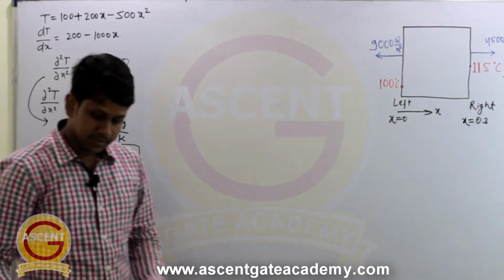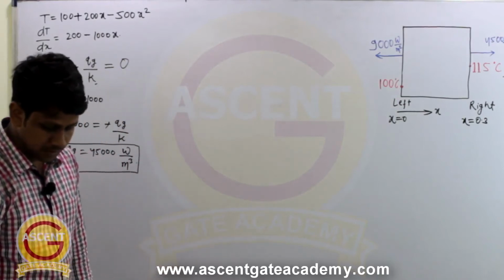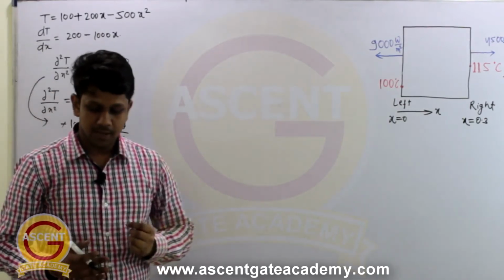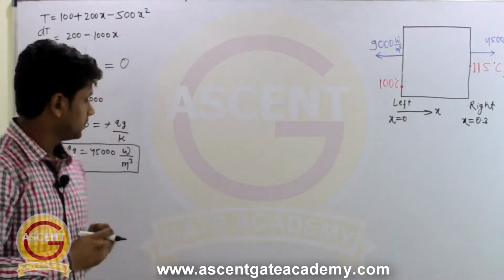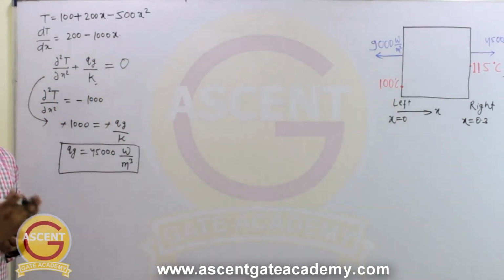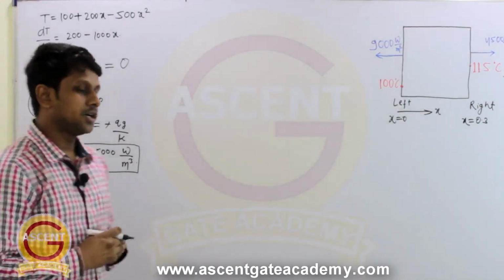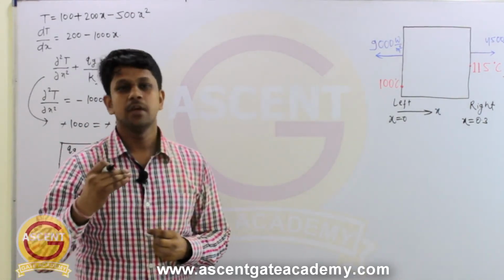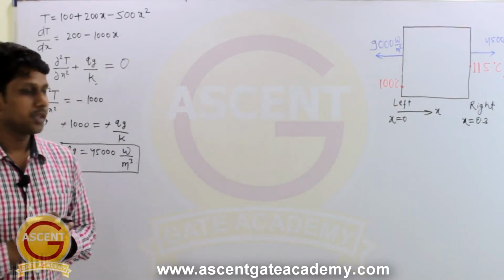Okay, so next thing he is asking is the maximum temperature in the slab and its location. From our knowledge of mathematics, the maxima and minima, we know a curve is maximum or minimum where the slope is 0.